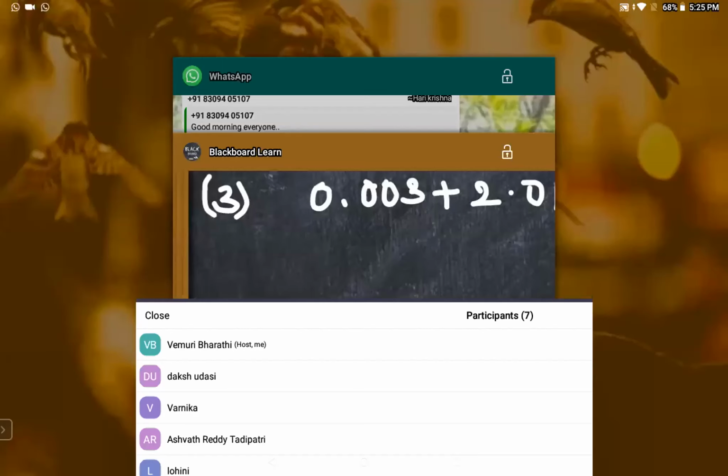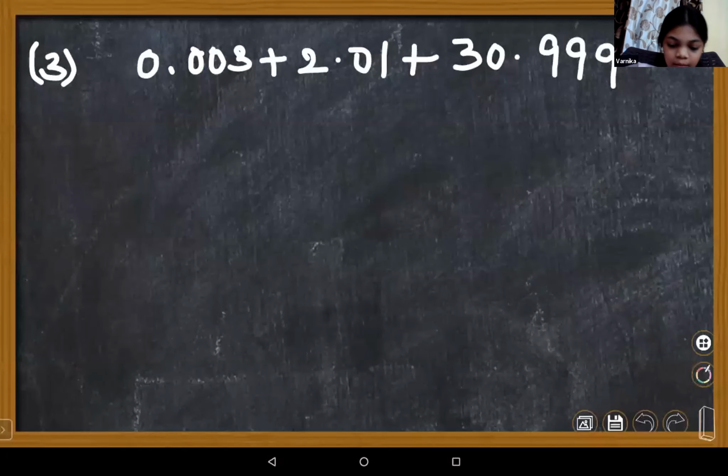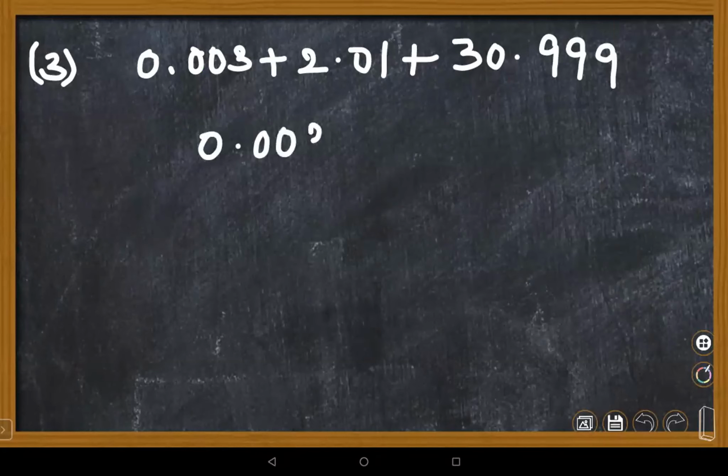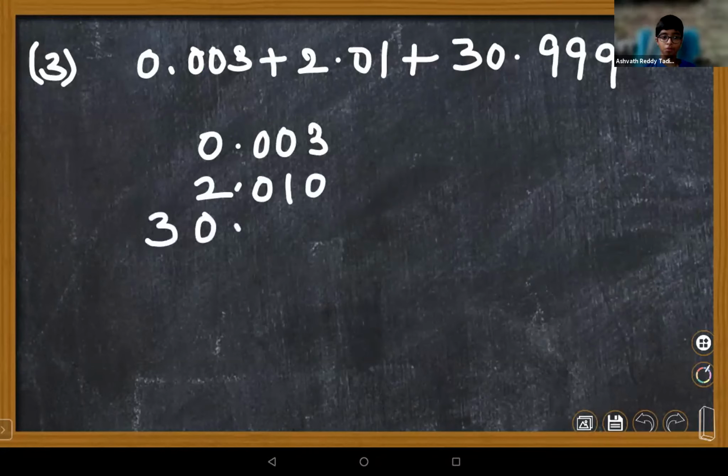Varnika, please tell me. Ma'am, is this correct? 33.012. Yes, ma'am, I got the same answer. Very good, Varnika, you are correct. Where am I supposed to place the decimal, children? This is the unit content, ma'am. Actually, I didn't have the book beside me, so I took some time.